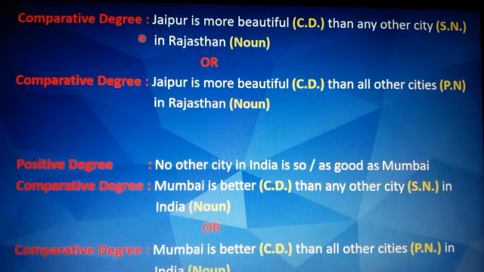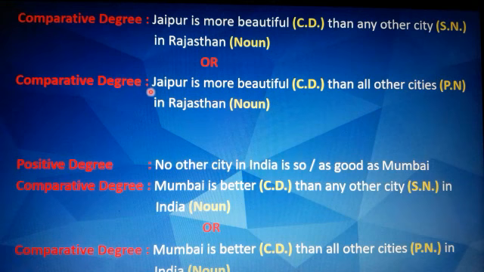Now the same sentence can be written in comparative in another way. Jaipur is more beautiful than all other cities in Rajasthan. So here when we have written all other cities, cities will become plural noun. I have written PN, plural noun. So the meaning of your sentence has not changed, it has remained the same. Only we have written it in another way. Jaipur is more beautiful than all other cities in Rajasthan.